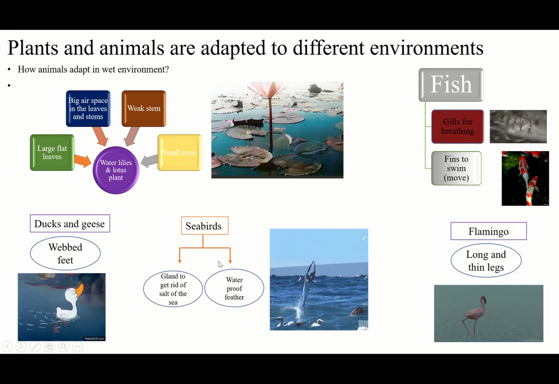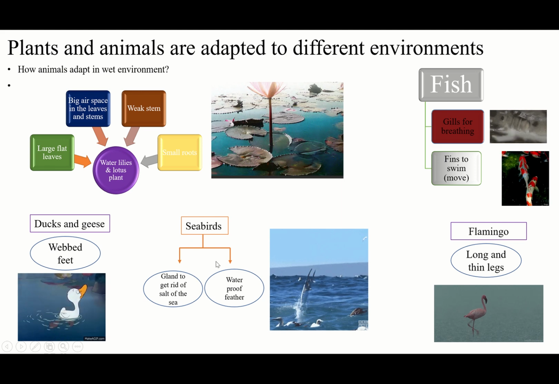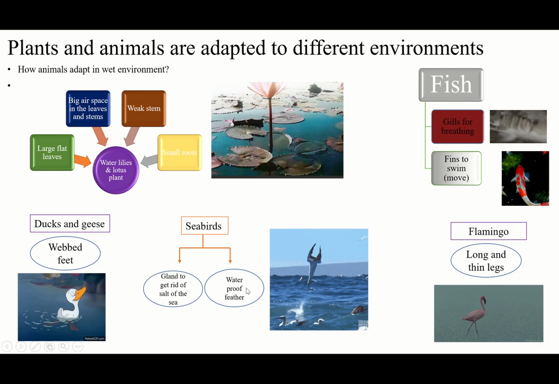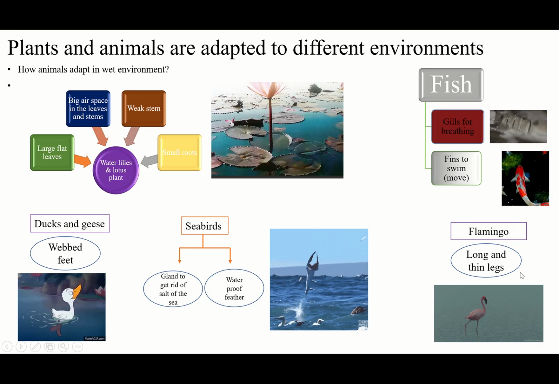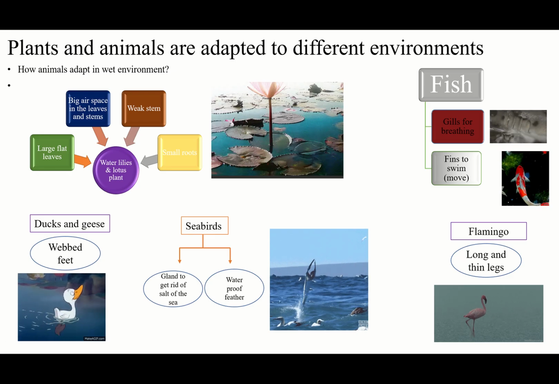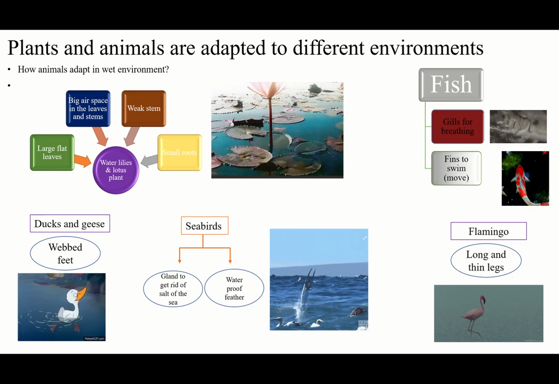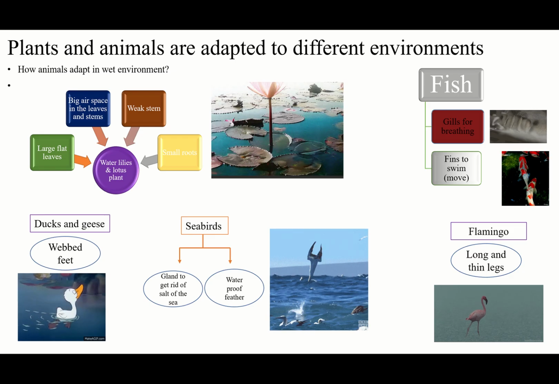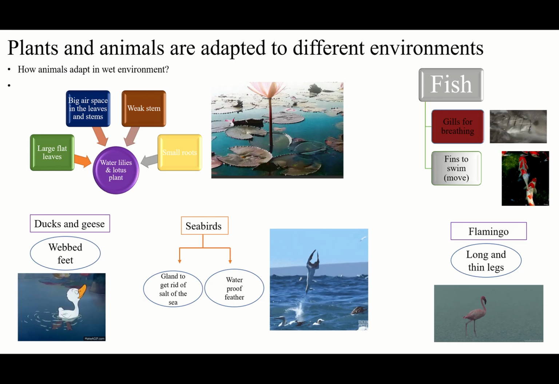Which animals have a special gland to get rid of the salt? Seabirds. Which animal has waterproof feathers? Seabirds. Which animal has long and thin legs? Flamingo. Which animal has gills for breathing? Fish. Which animal has fins for swimming? Fish. So you have to know which animal has what to survive.